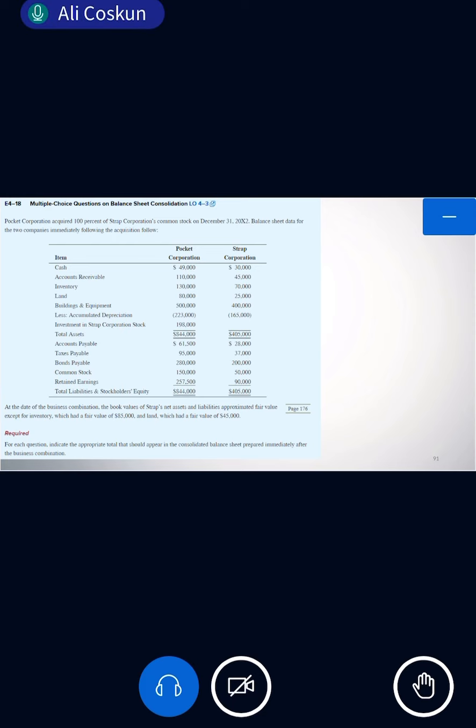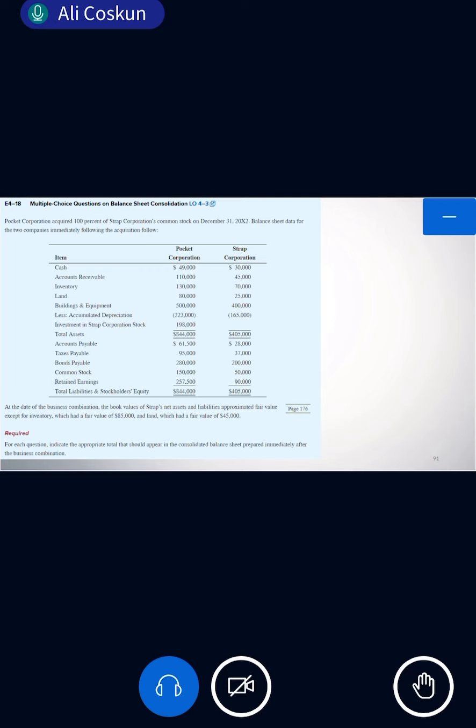Okay. What is consolidation? We are making two statements into one statement, right? The consolidated amount is the total of these two statements. But when we make this total, we are just looking at the balance sheet, but if there is some excess value, we have to add it. So for cash and accounts receivable, I didn't add anything.